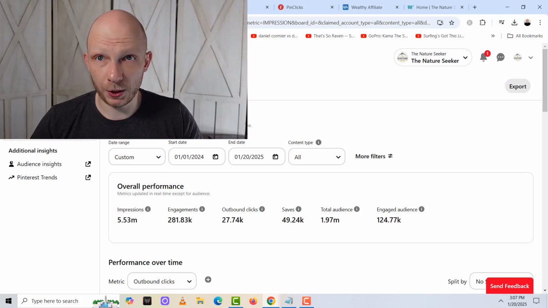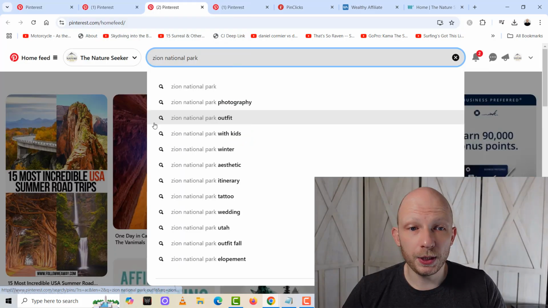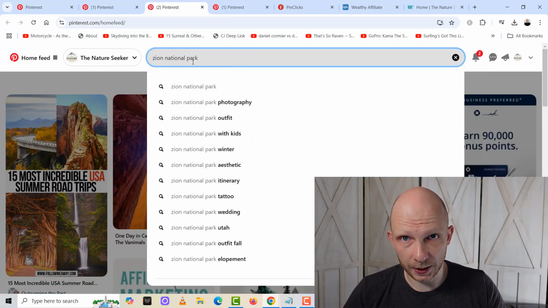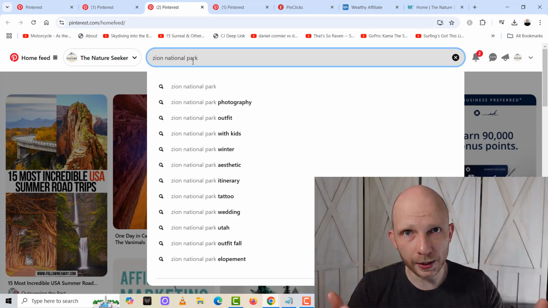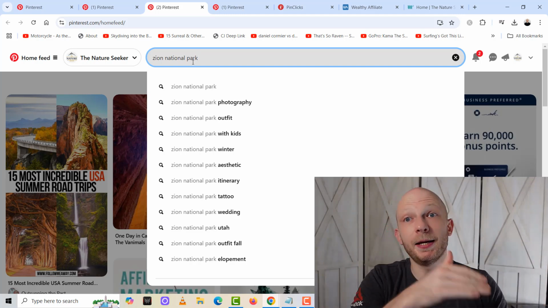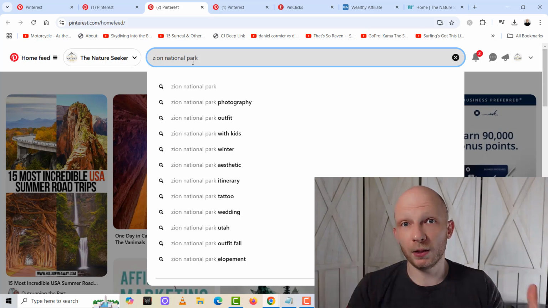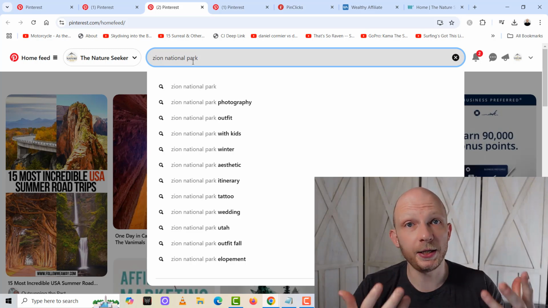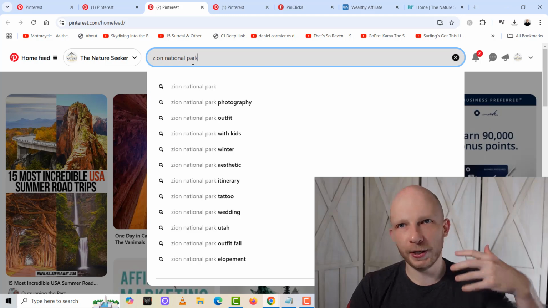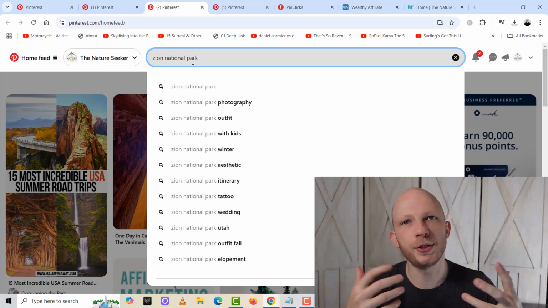And so the first strategy involves using the search tool in Pinterest itself. Now what you're going to want to do here is type in a keyword related to something that you're trying to build a website on. If you don't already know, Pinterest is mainly used by people to create pins, which are images or videos, to link back to their website so they can get more traffic to their website. And depending on what the subject matter of your website is determines the keywords that you're going to want to type into Pinterest. So in my particular case, I have a website on nature, travel, national parks, hiking trails, popular exotic nature destinations, that sort of stuff.